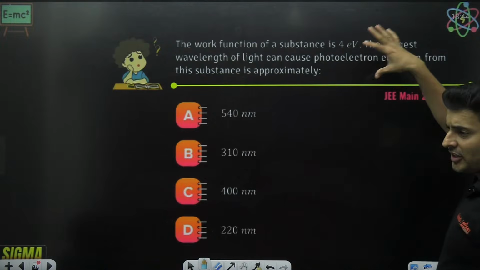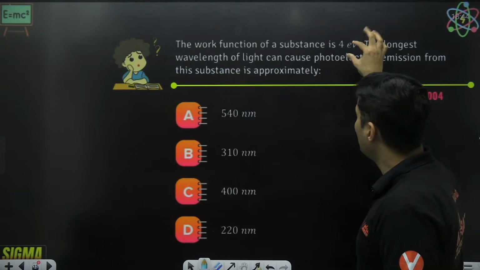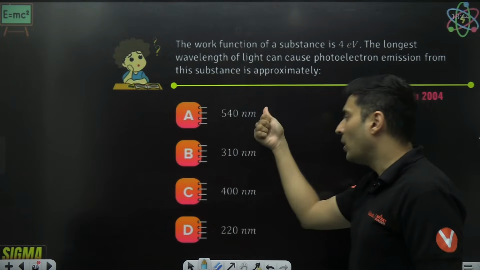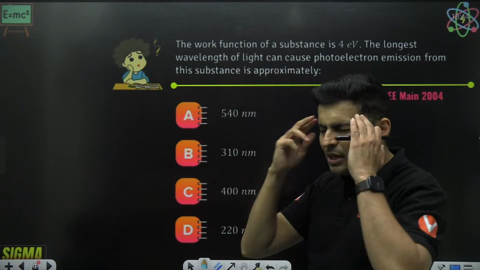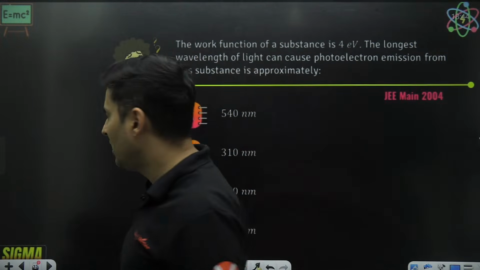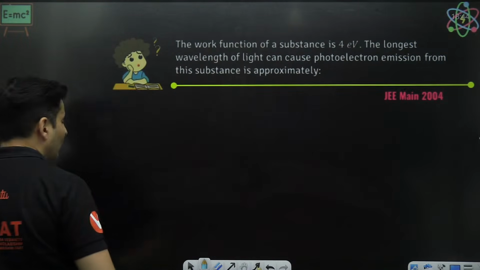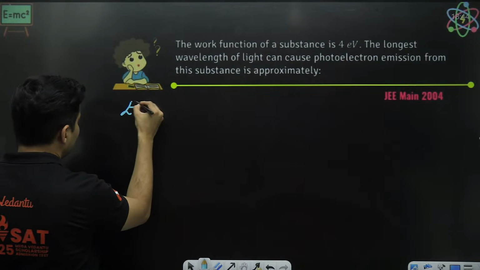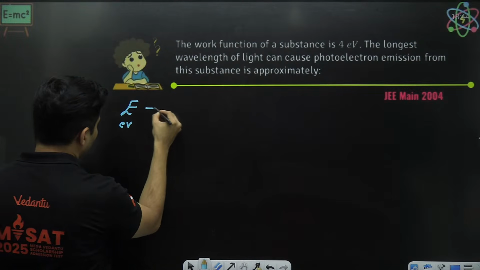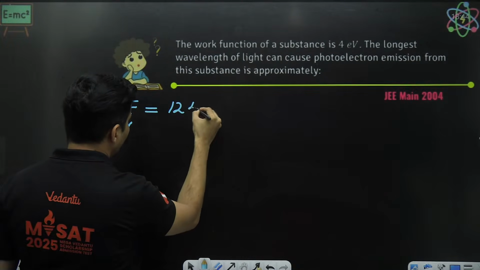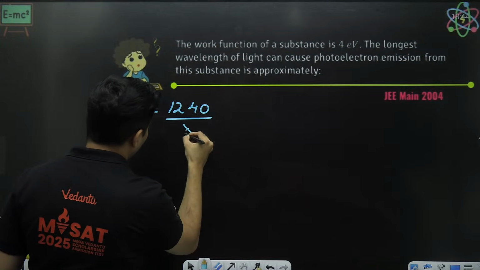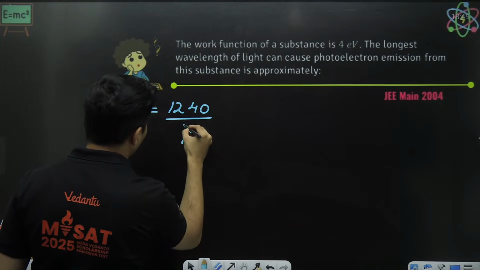I see first hint, unit of energy is in electron volt. The options are in nanometer. Immediately it rings a bell in my head. And what is that bell, guys? The energy, if it is in electron volt, is 1240 by wavelength, provided it is in nanometer.